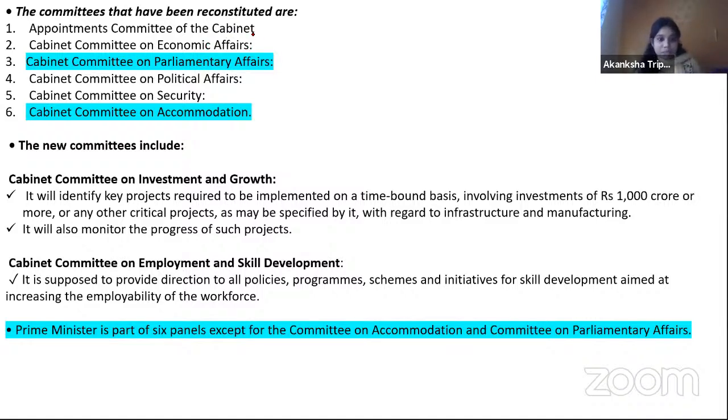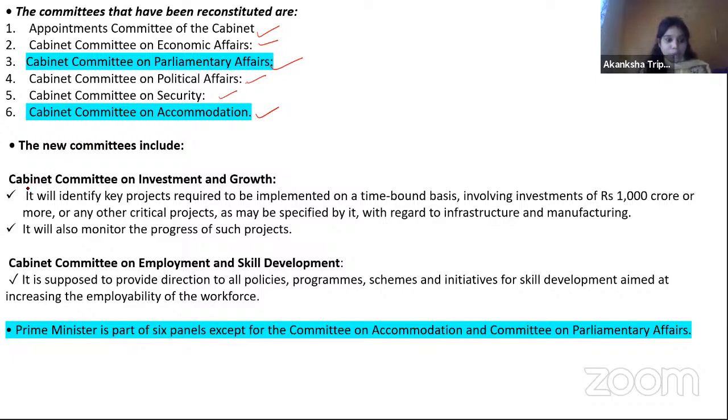Number 1 is appointment of committee for cabinet: cabinet committee on economic affairs, cabinet committee on parliamentary affairs, cabinet committee on political affairs, cabinet committee on security, cabinet committee on accommodation. So maybe they can ask a question related with their strength, their leader, their work. There can be one question that may arise: what are the 2 new committees? Maybe in examination this can come.